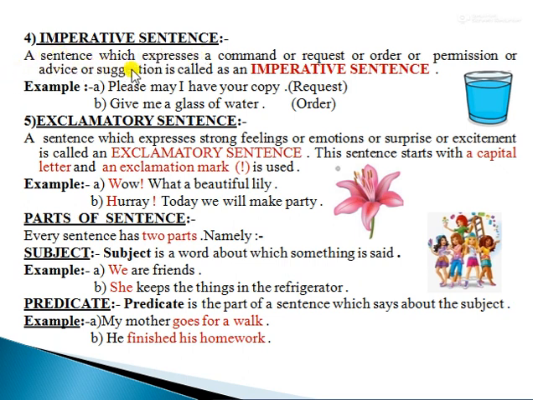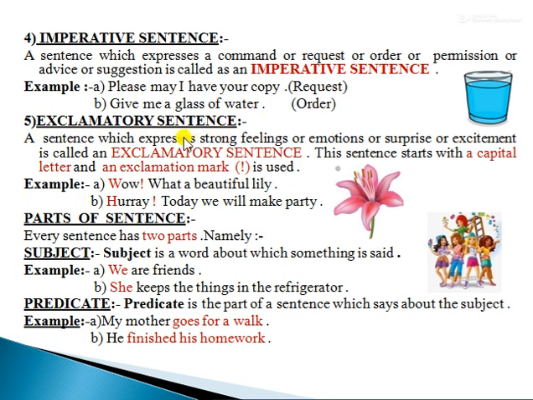Definition: a sentence which expresses a command or request or order or permission or advice or suggestion is called an imperative sentence. Examples. Number A. Please, may I have your copy? It expresses request. Number B. Give me a glass of water. It shows order.